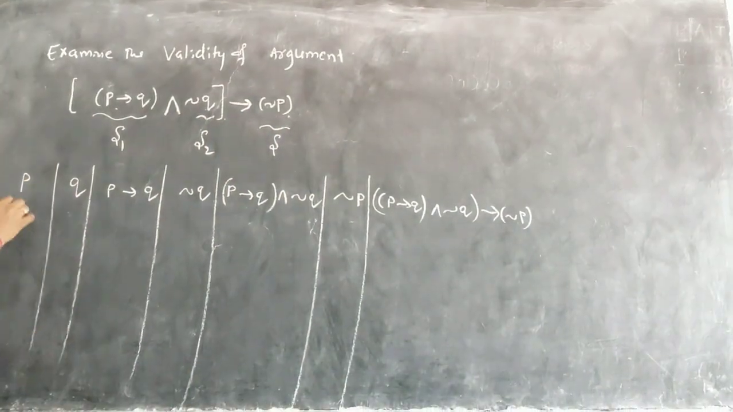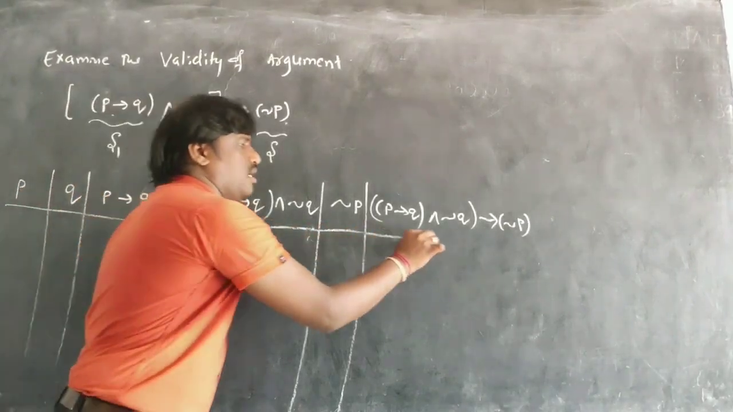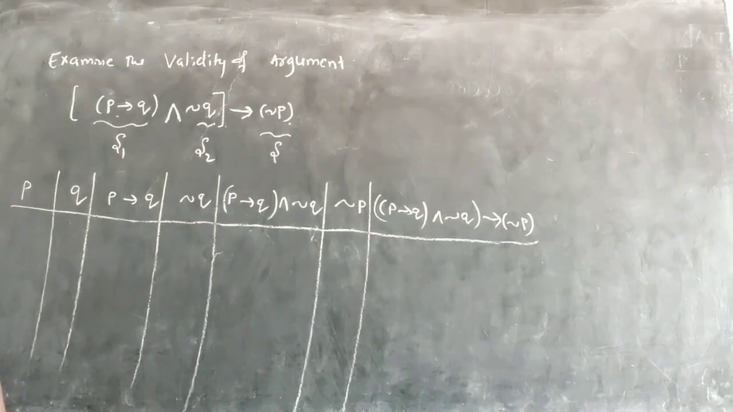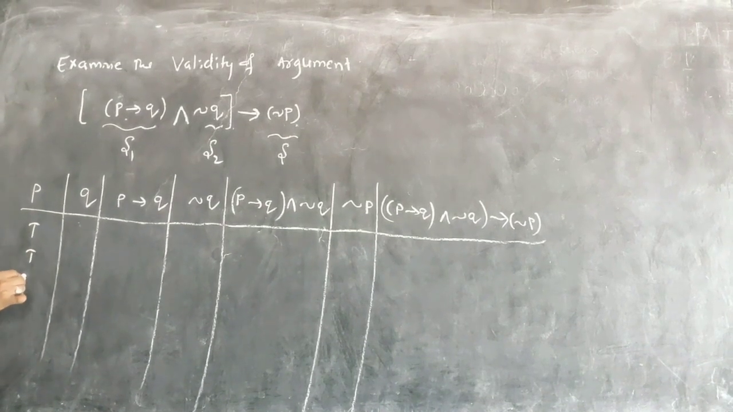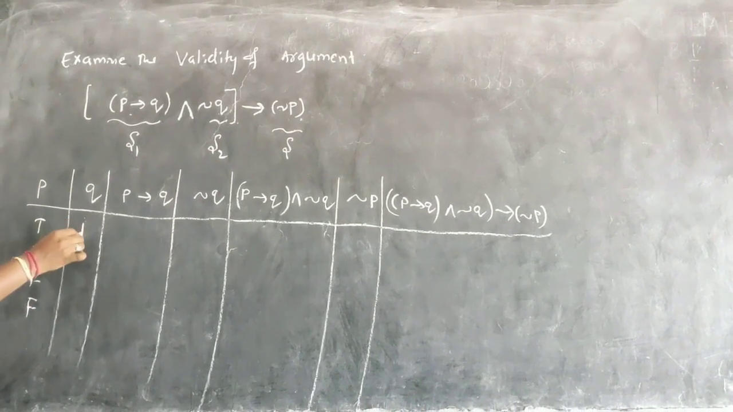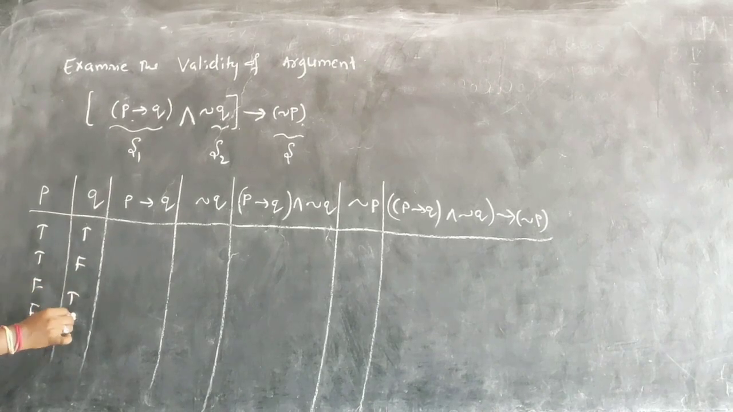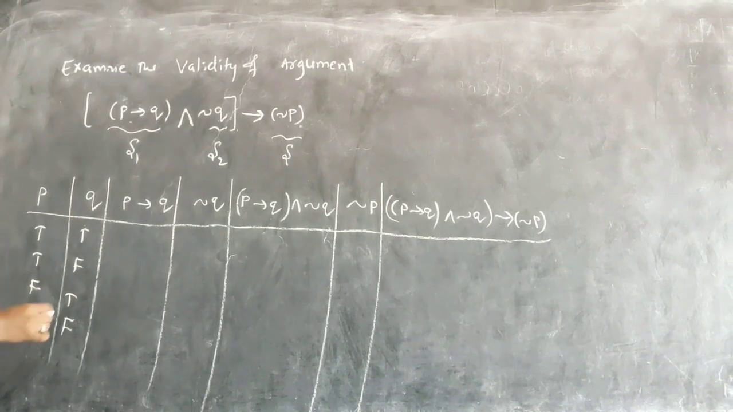Now let us see how to do this part and examine whether it is a valid argument or not. So what did you hear? True, true, false, false for P; true, false, true, false for Q. Now what I write here, P